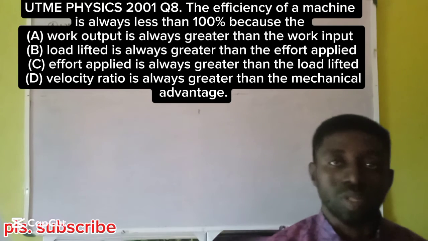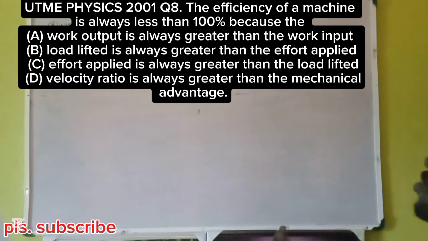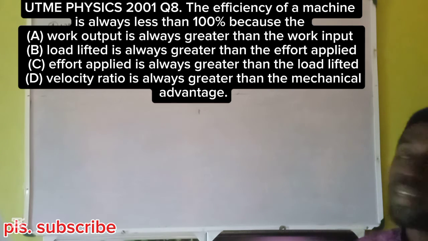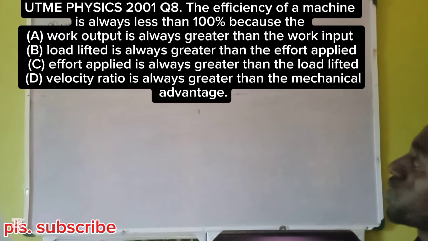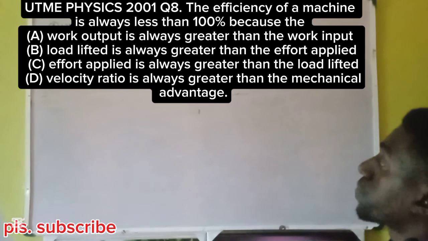Still on JAM question 2001. Question number 8. The efficiency of a machine is always less than 100% because A. The work output is always greater than input. B. The load lifted is always greater than the effort applied. C. Effort applied is always greater than the load lifted. D. Velocity ratio is always greater than the mechanical advantage.